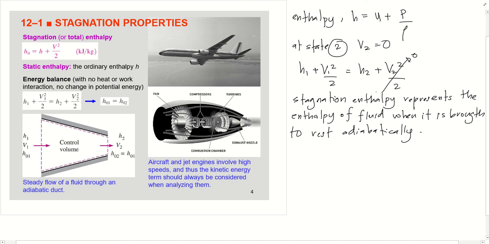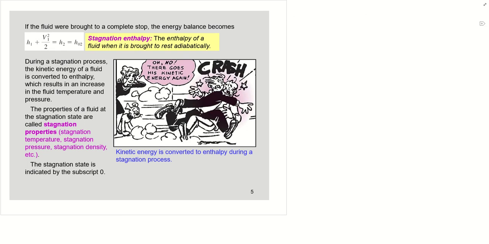During this process, when the velocity equals 0, the kinetic energy of the fluid is converted to enthalpy, a combination of internal energy and flow energy, which results in an increase in the fluid temperature and pressure.